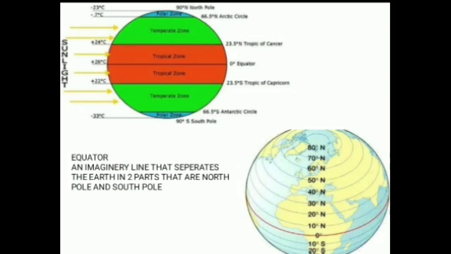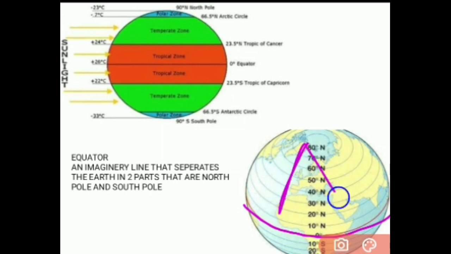Now, about the equator. What actually is an equator? As you can see, this red line signifies the equator. It is an imaginary line that separates the earth into two parts, which are called the Northern Hemisphere and the Southern Hemisphere.